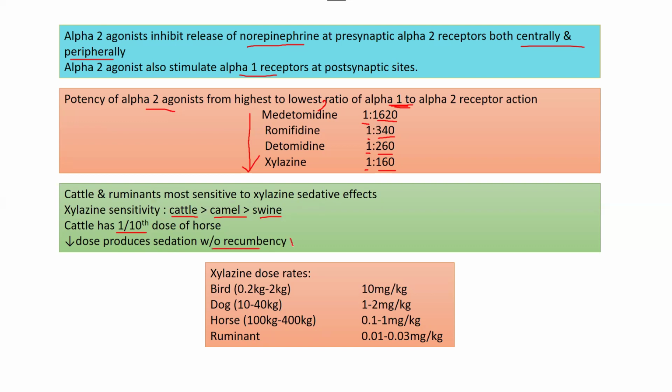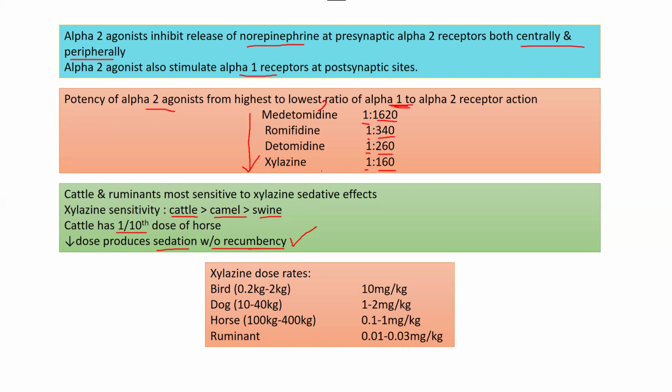This is a very, very important point: whenever you use xylazine or any alpha 2 agonist to cause sedation in animals before surgery, the animal will stay non-recumbent. The animal will keep standing while having sedation and analgesia, so you will perform surgery in such an animal while standing. This is a good thing.